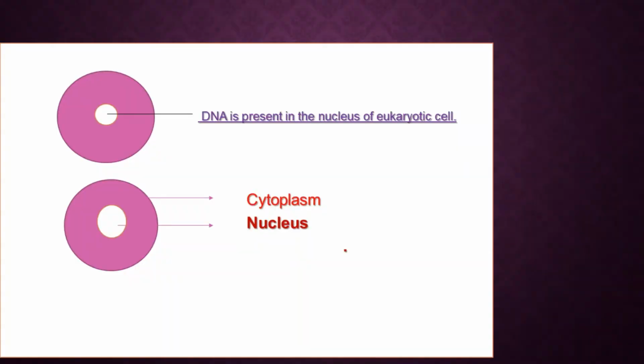Hi students. Now see, one basic thing I'm going to explain to you today. First thing, this is a cell. This is a eukaryotic cell. How can we say this is a eukaryotic cell? As there is the presence of a nucleus, a proper nucleus is there. And in a prokaryotic cell, there is no proper nucleus present. This basic thing you know.